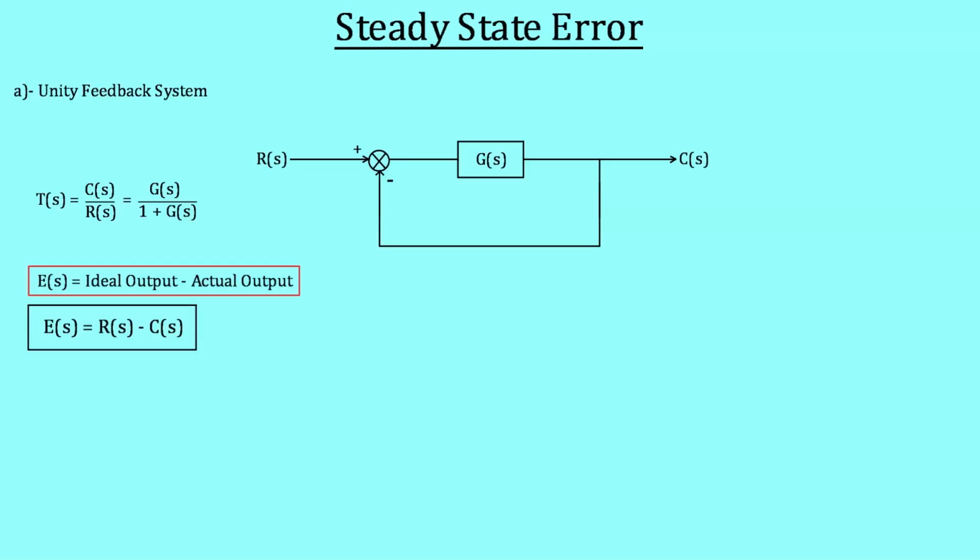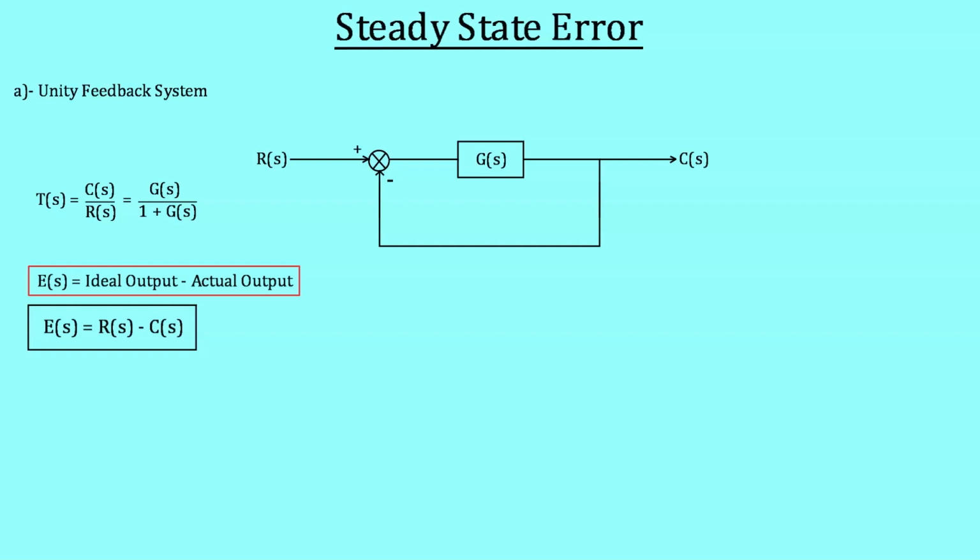This topic is actually important because in many books the formula is written a little bit wrong. They have combined the cases of unity feedback system and non-unity feedback system, and the formula which we get by doing so is not right. Let's consider the first case of unity feedback system. The transfer function in this case will be equal to G(s) divided by 1 plus G(s).